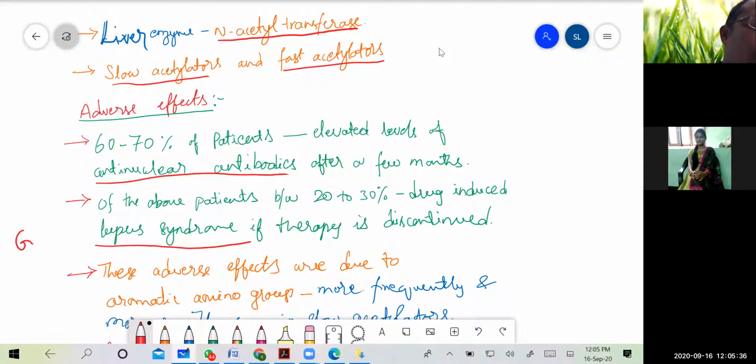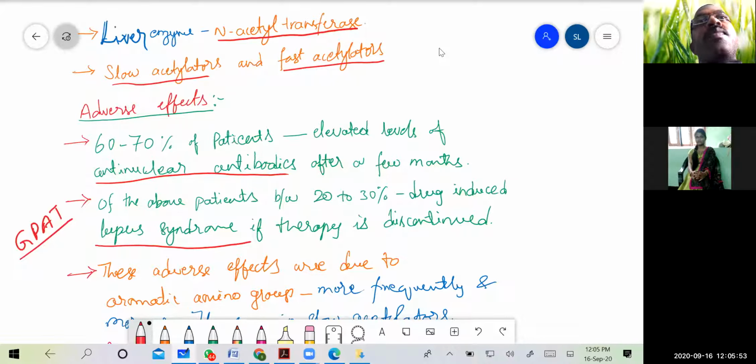GPAT question, the adverse effects of procainamide. Which syndrome is commonly seen in case of procainamide? Your answer must be lupus syndrome. So what is this lupus syndrome?